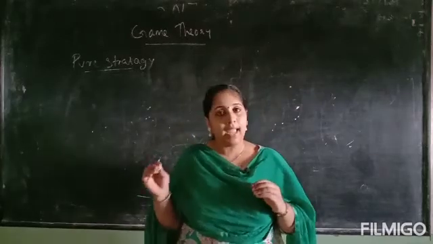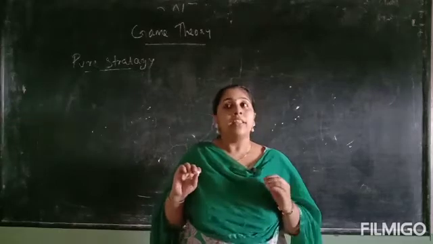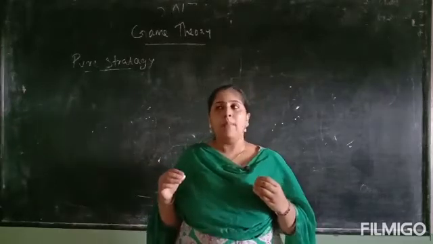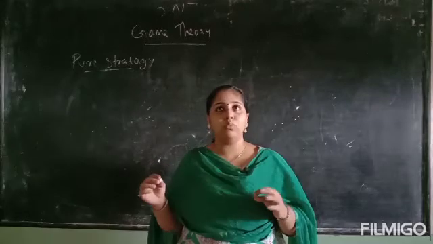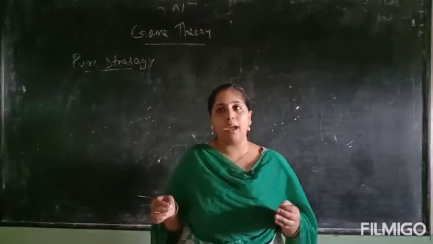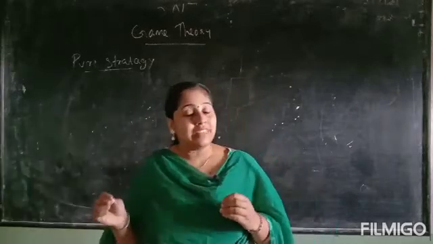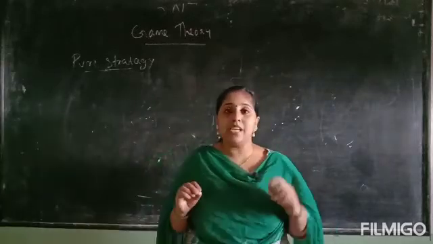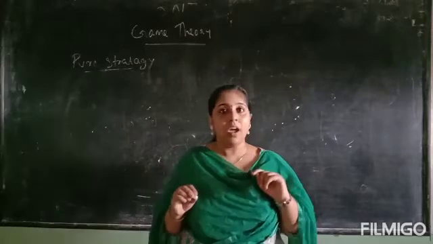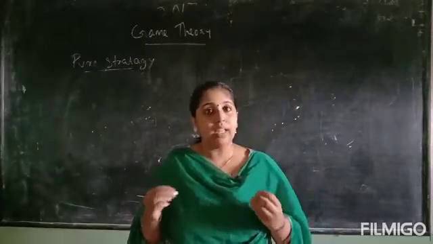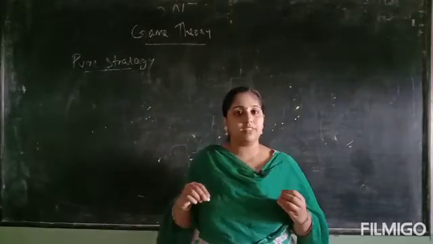We can call them A and B. A and B have different types of strategy. Suppose A has three strategies and B has another three strategies. So in these three strategies, we are selecting only one strategy for the game or for achieving our goal. Then it is called a pure strategy.